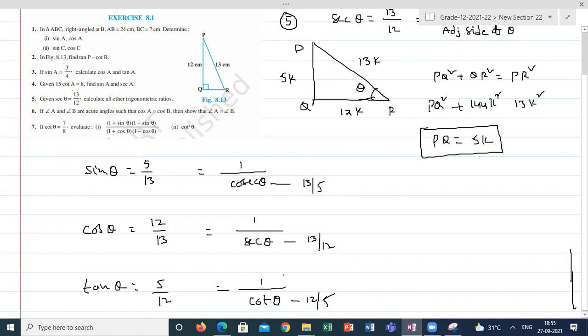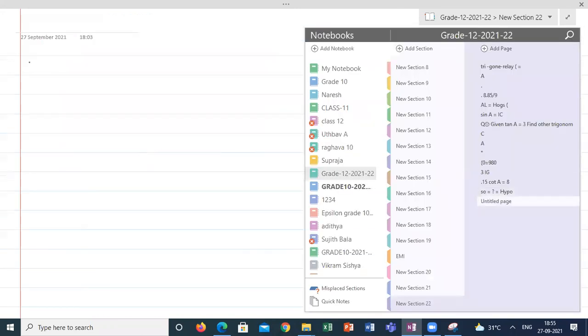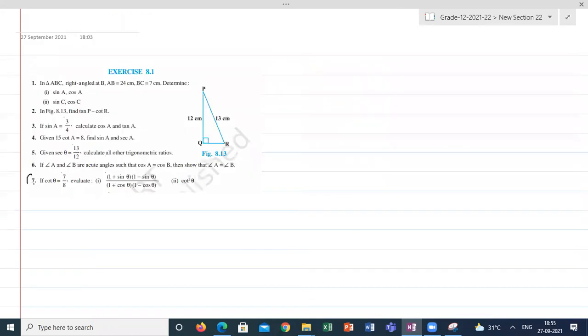You can write separately, but how can I identify easily without much calculation? Find sine and cos. The rest of the 4 ratios you will get by default from sine and cos, as reciprocal ratios. I will explain the whole 6th question in the next class. Go for the 7th question, the last question for today. Hold the 6th question. I will explain it tomorrow.